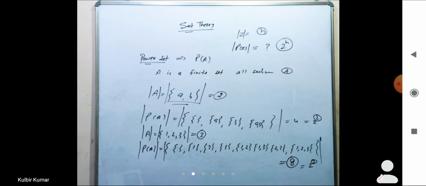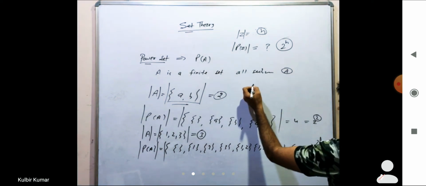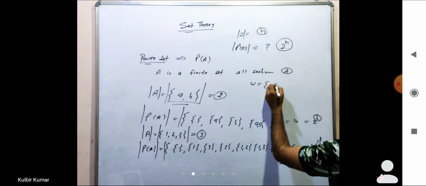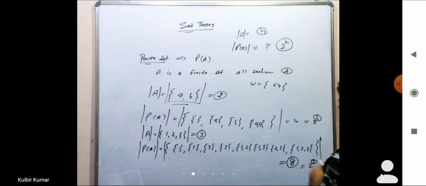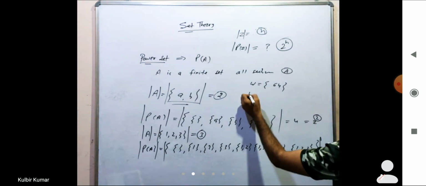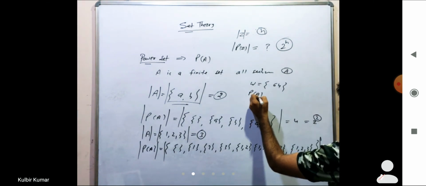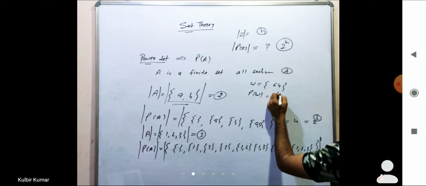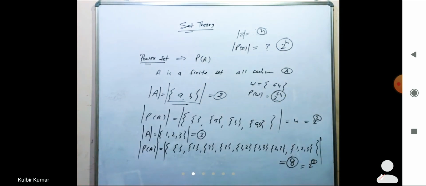Okay, so what type of question may they ask? They will say that a set W contains 64 elements, then what will be the cardinality of the power set of W? So it will be 2 power 64. Got it or not?